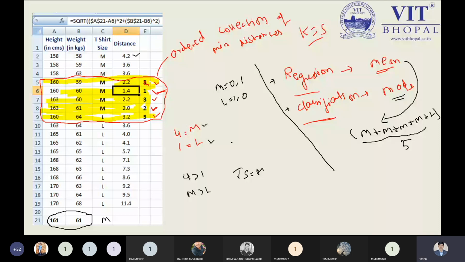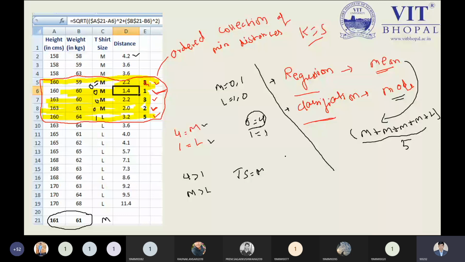See, m will be represented by 0. Suppose I represent it by 0. So this will be 0, this will be 0, and this will be 0 and 1. Now how many times is 0 coming? 4 times. And 1 is coming 1 time. So which value is greater? Of course 4 is greater than 1, so that belongs to 0.